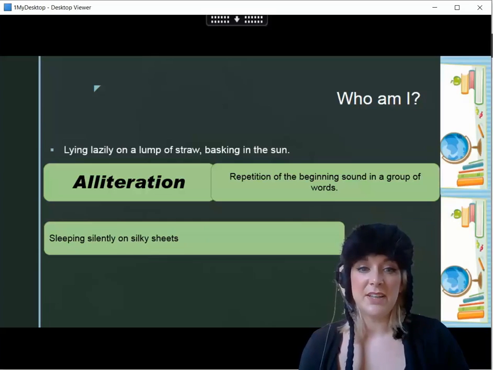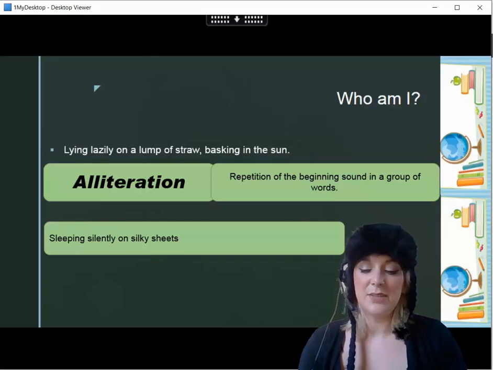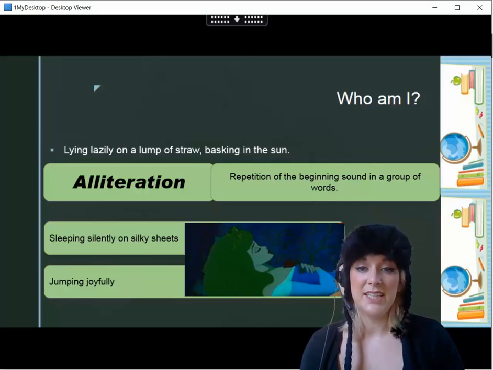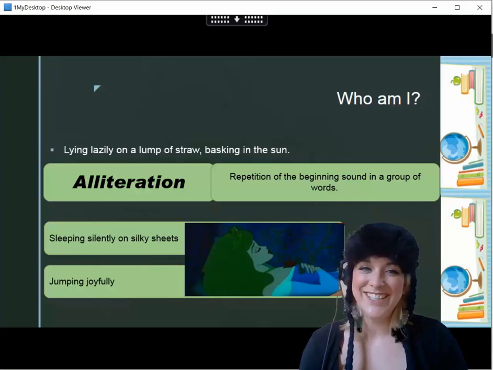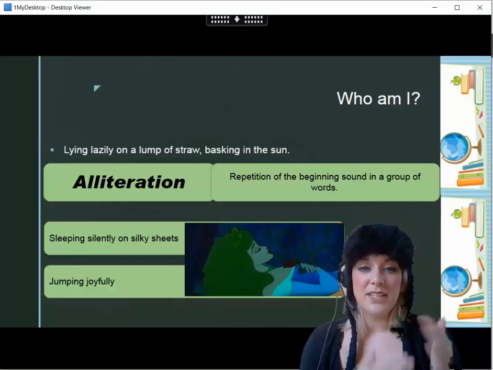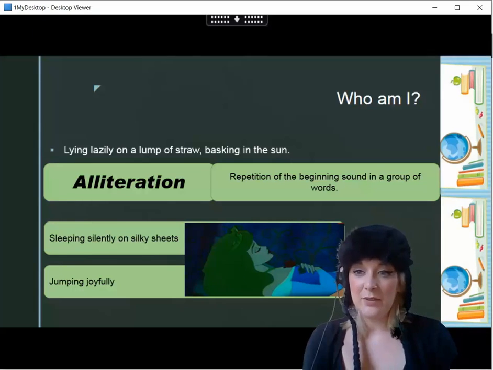So sleeping silently on silky sheets would be another example, or jumping joyfully. There we go, there's somebody sleeping silently on silky sheets. So it's having that beginning sound the same on a group of words.